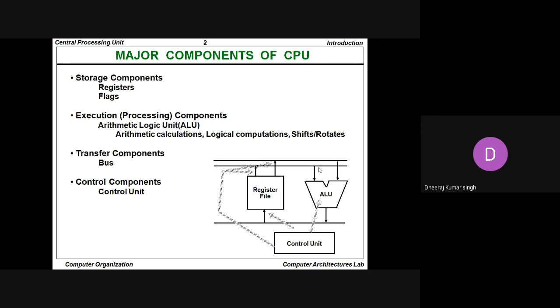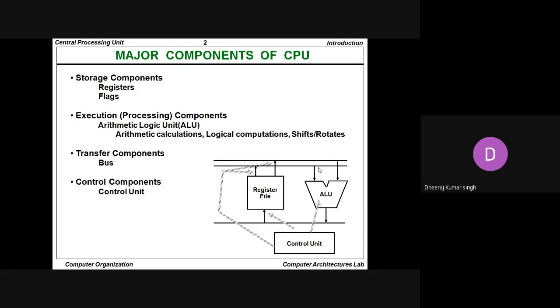Another component is basically known as the transfer components. Since the content is always present in the registers or in the flags, we want to transmit our content from one register to another register. And whenever we want to transfer our content from one register to another register, this becomes possible through the buses. So another transfer component is basically known as the bus component. So the bus is there as well.